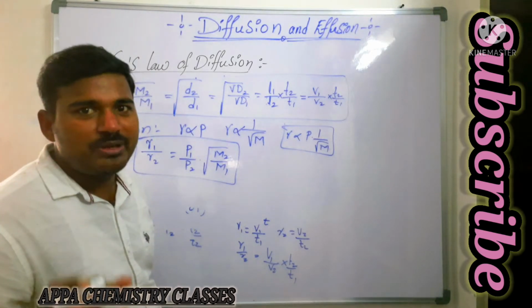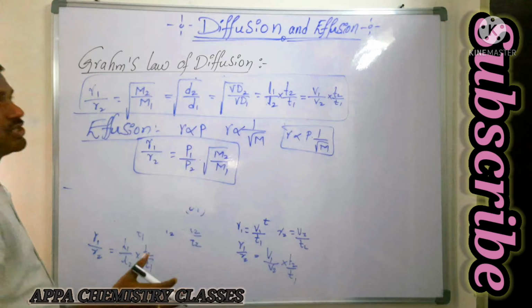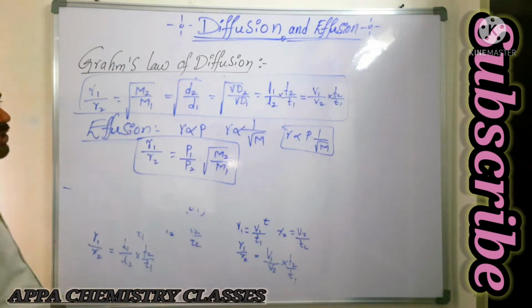I think you got some information about diffusion and effusion with complete formulas.